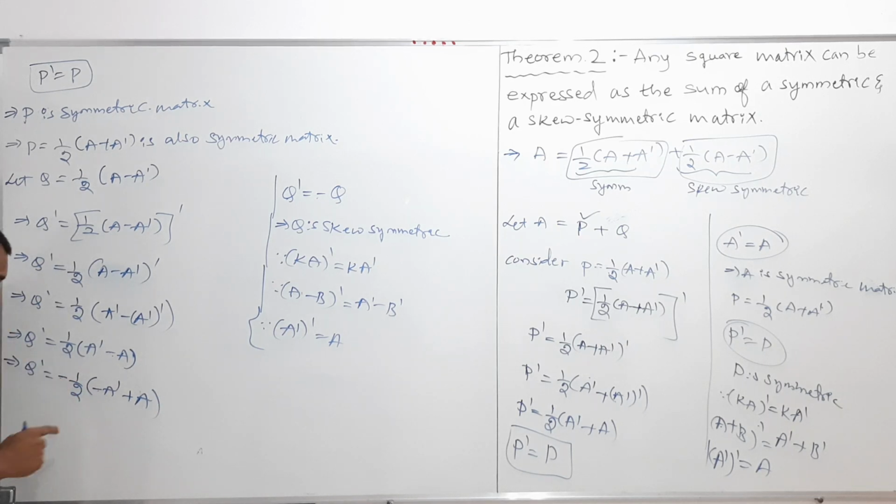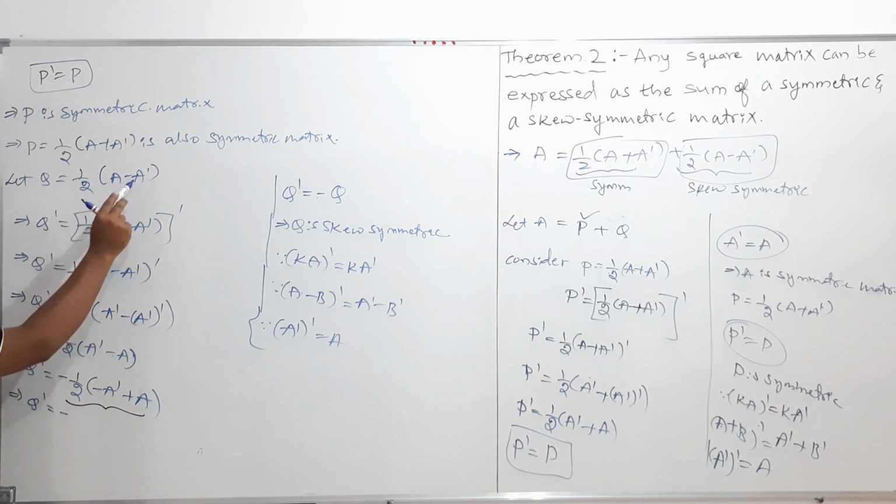So my dear students, I'll check here. Minus half into minus plus half into A transpose. That's right. And next, minus into plus is minus, half into A, half is outside, so keep it as it is. Minus plus minus A is there. Clear? Like this you can write. Now my dear students, you can observe here it is Q transpose is equal to minus, as it is, now half into (A minus A dash).